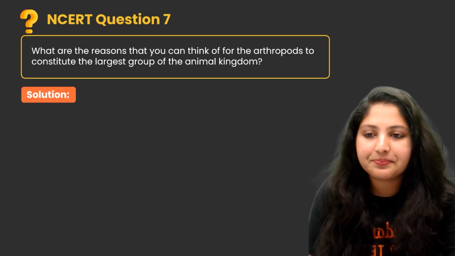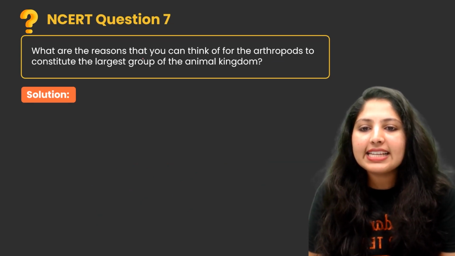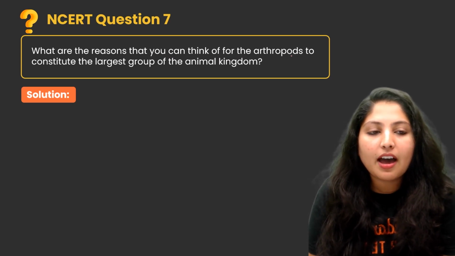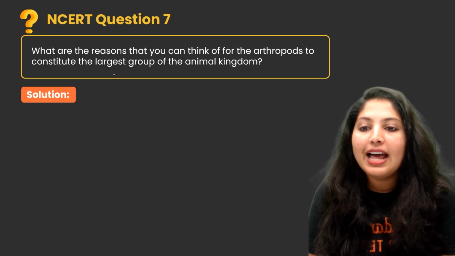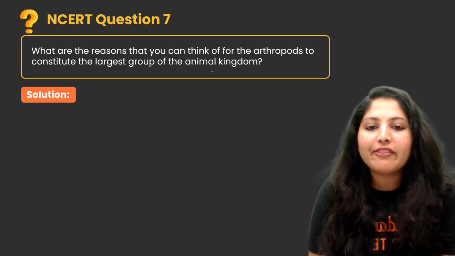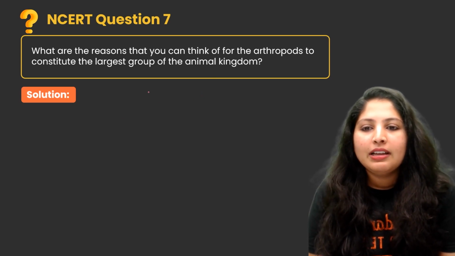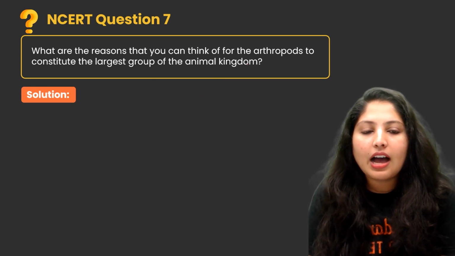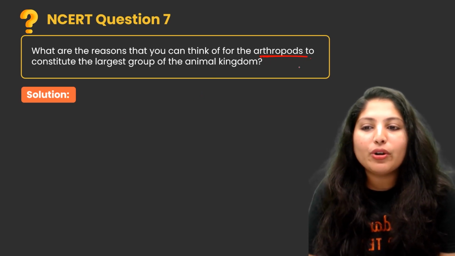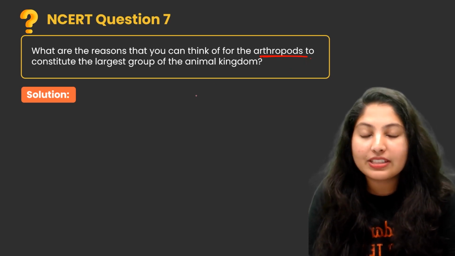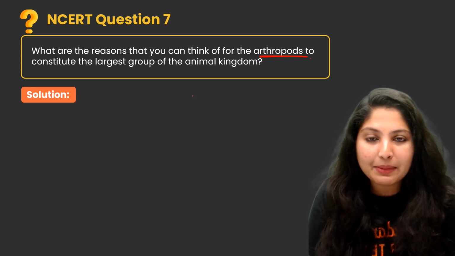Next one. What are the reasons that you can think of for the arthropods to constitute the largest group of the animal kingdom? Arthropoda is the largest phylum in the animal kingdom.